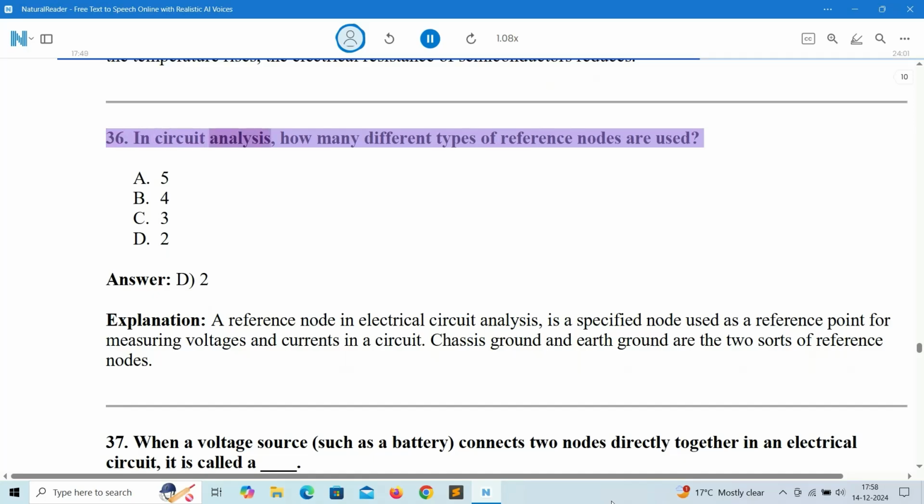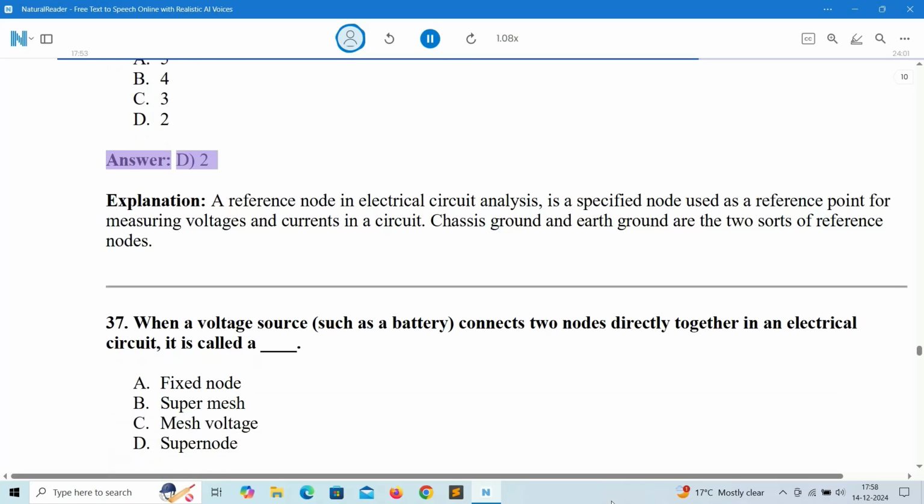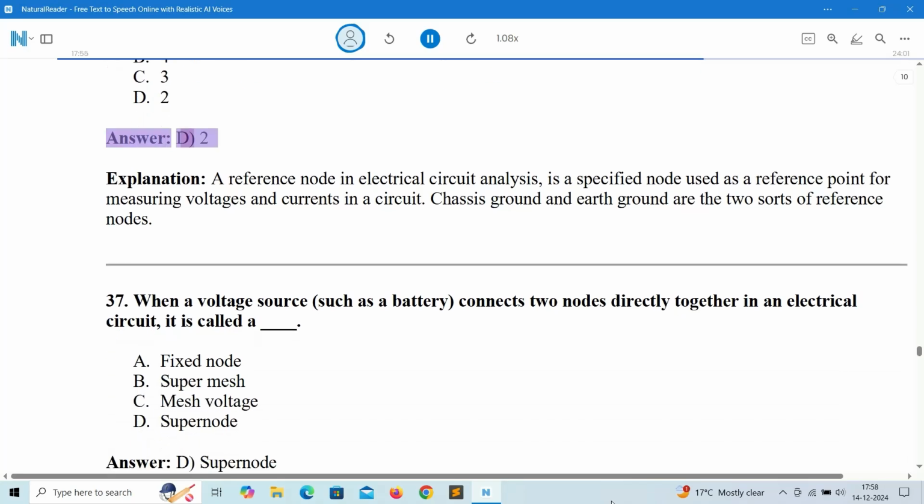36. In circuit analysis, how many different types of reference nodes are used? A. 5. B. 4. C. 3. D. 2. Answer: D. 2.